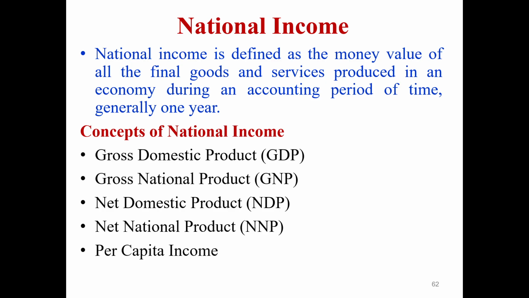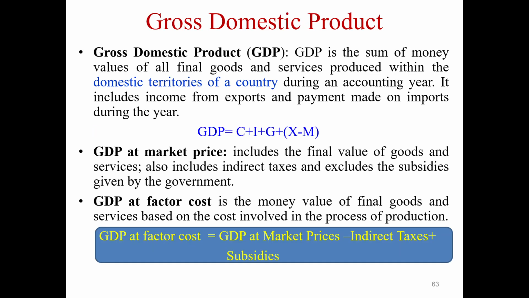National income may be defined as the money value of all the final goods and services in an economy. There are several concepts: GDP, gross domestic product; GNP, gross national product; NDP, net domestic product; NNP, net national product; and per capita income. We will see them one by one.